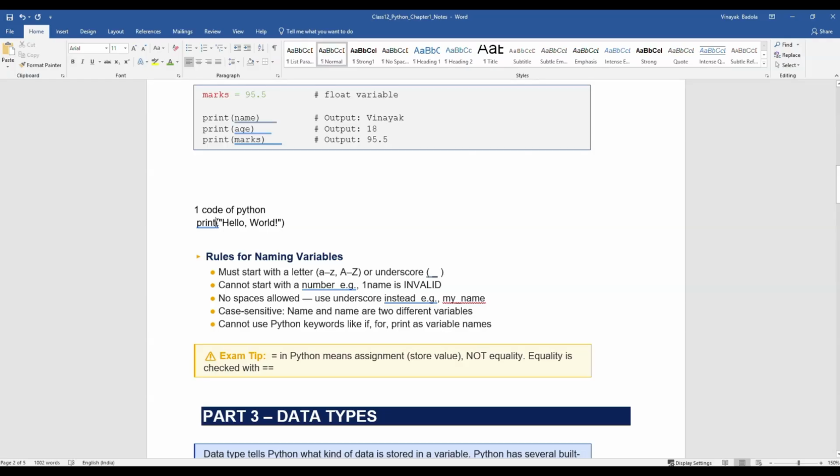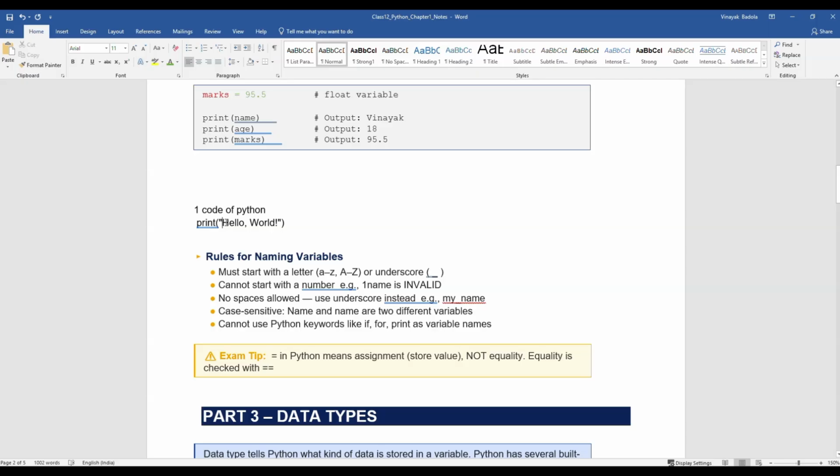You can see over here that Hello World is written. We just write print, and then in the brackets we write the text in quotes. That is very necessary in Python, because without it the code will not run.